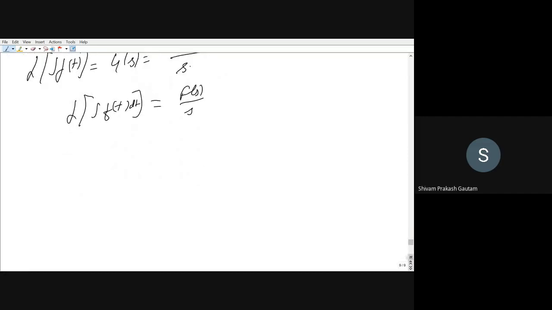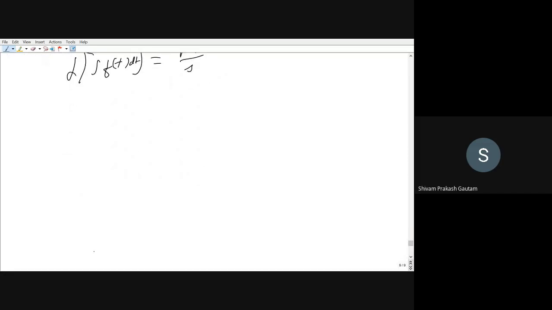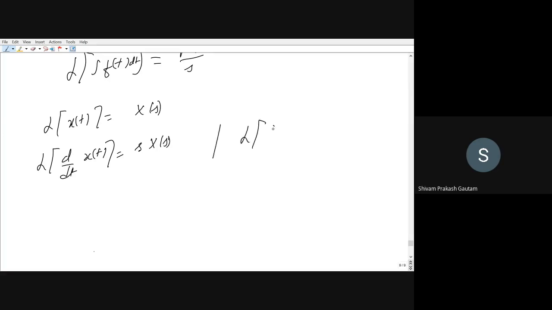Again, if I want to write it more clearly, if Laplace transform of x of t is equal to X of s, then Laplace transform of d by dt of x of t will be equal to s X of s, and Laplace transform of integral of x of t will be equal to X of s divided by s.